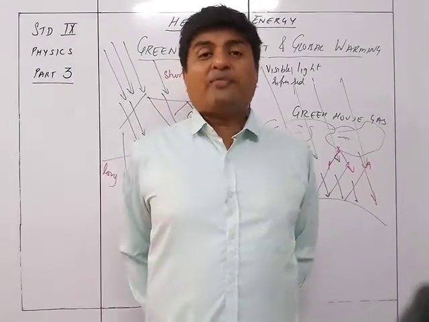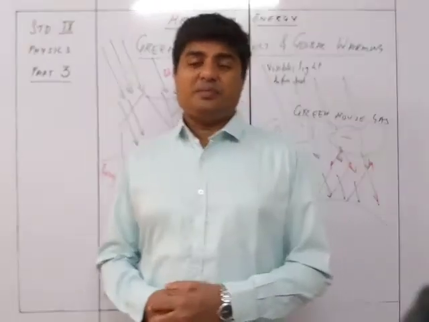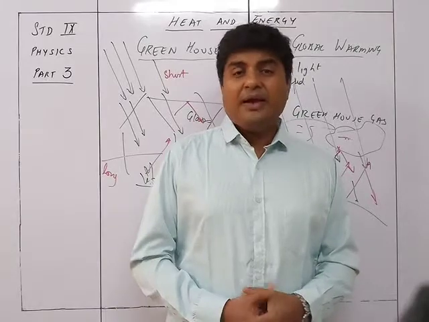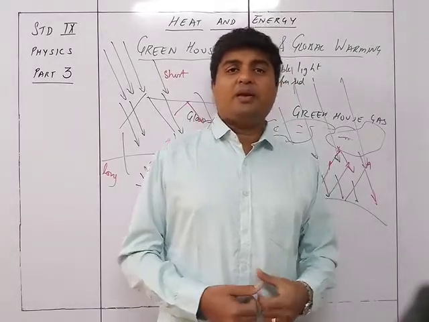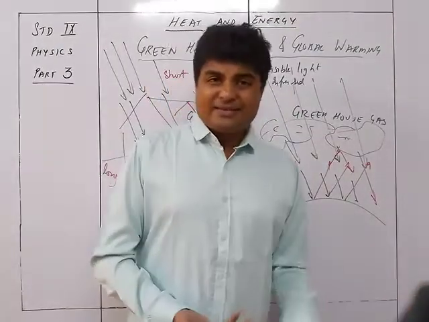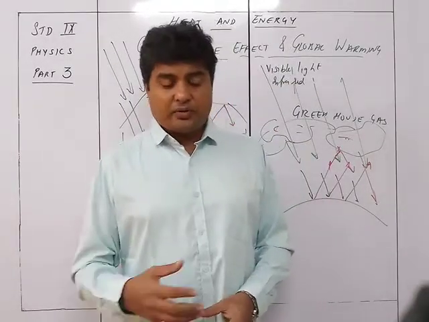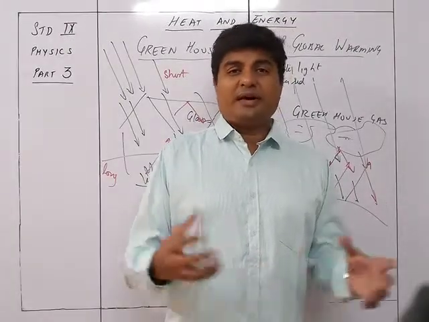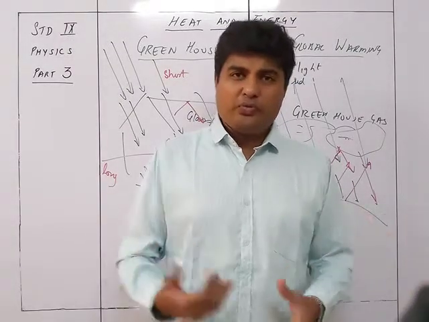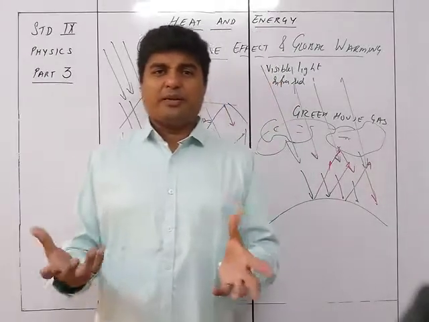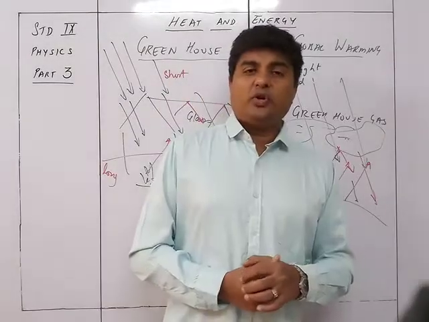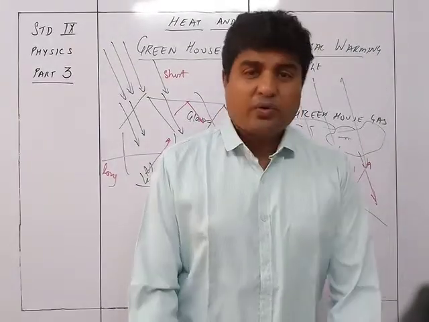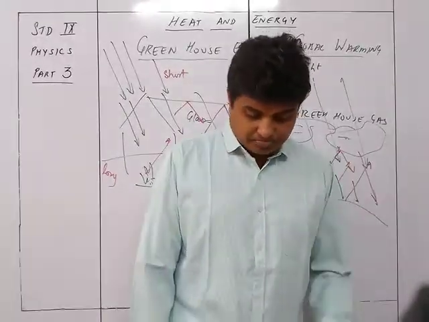So of course, apart from the carbon dioxide, the next most prominently available greenhouse gas in the atmosphere is methane, and that methane is going to be released to the atmosphere by the leakages in the explorations. There will be the biomass which is creating methane. So all these gutters and all, they all produce methane in a lot of quantity. So that is nothing but the biogas. That's why methane is going to be produced by the decaying of substances, and accordingly we are going to have an increase in the greenhouse effect.